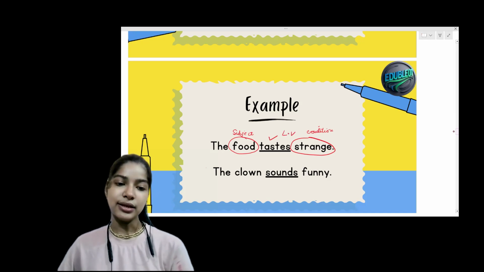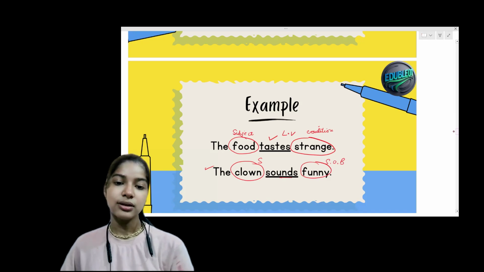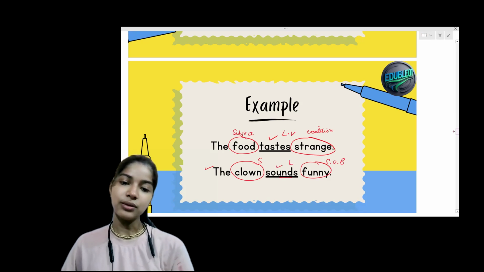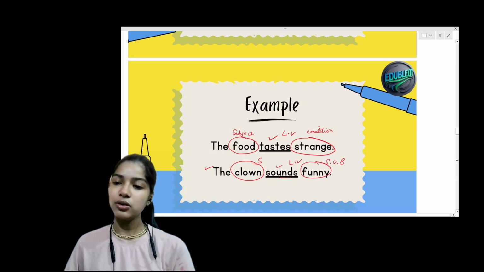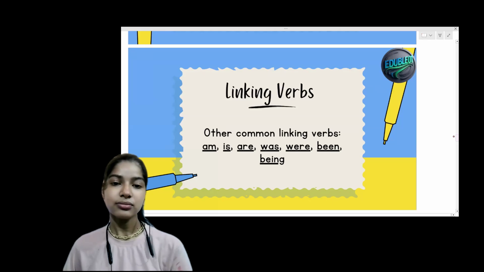Okay. Now next, the clown sounds funny. The clown again is the subject and funny is the state of being. Now here, "sounds" is the linking verb, as we all know. Why? Because it is linking the subject with its state of being.